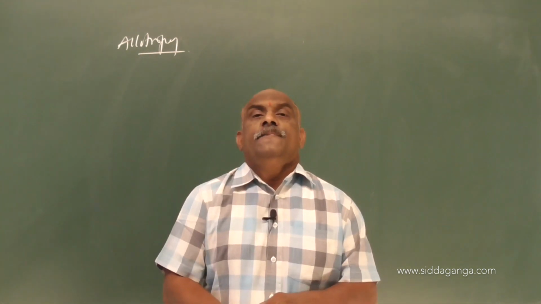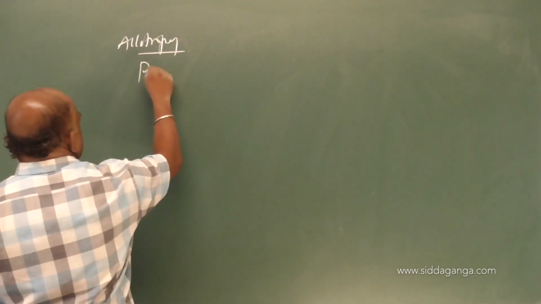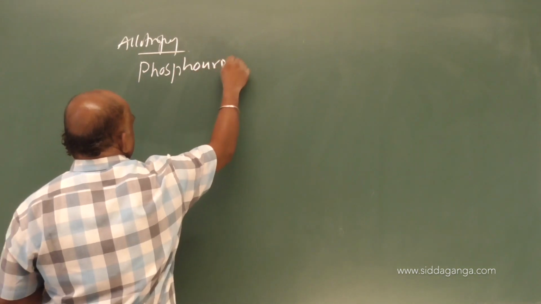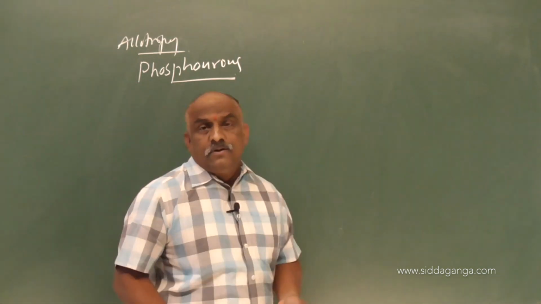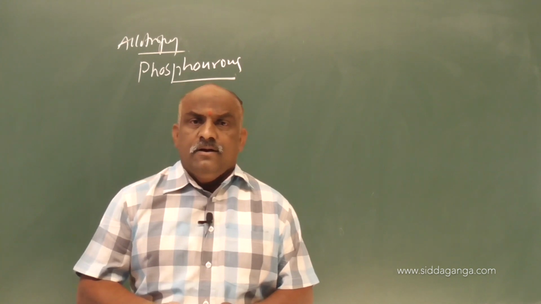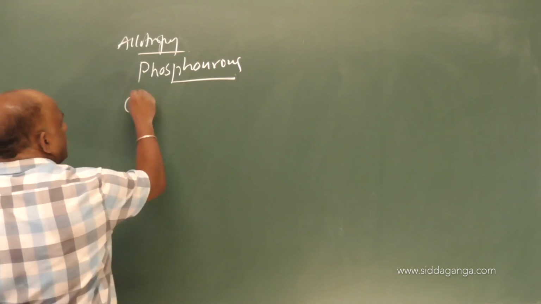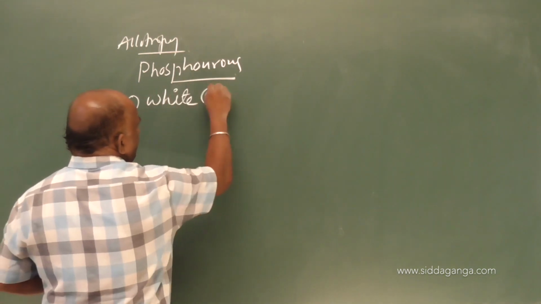So here, allotropes of phosphorus, three types are important. Number one is white or yellow.